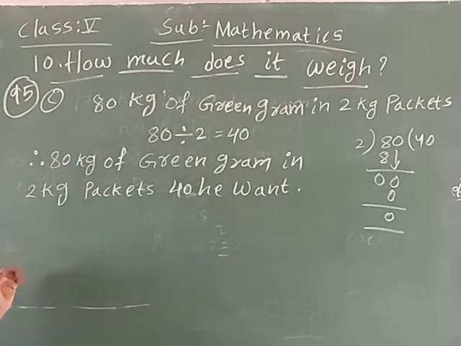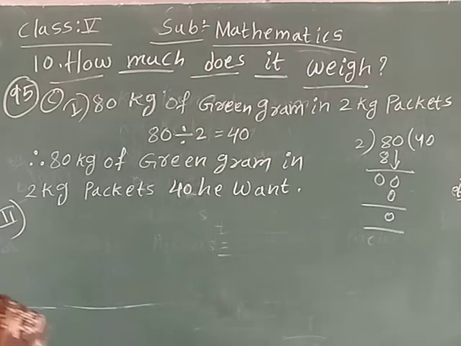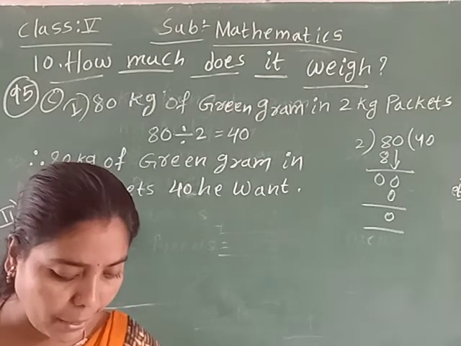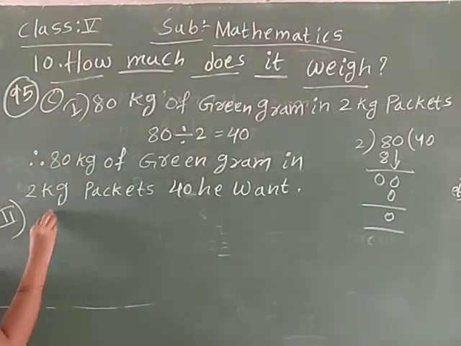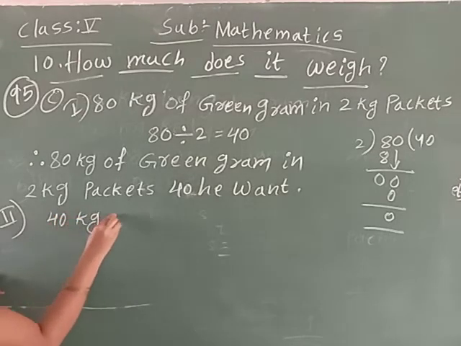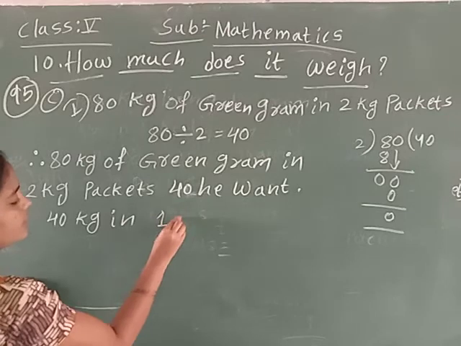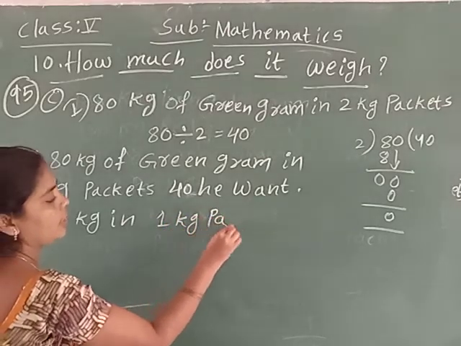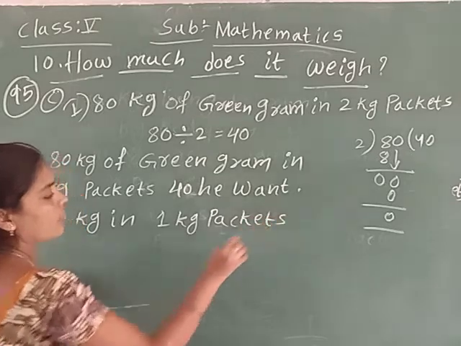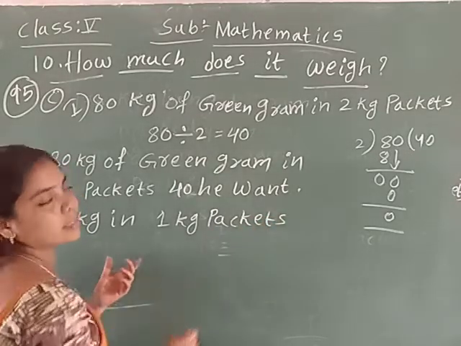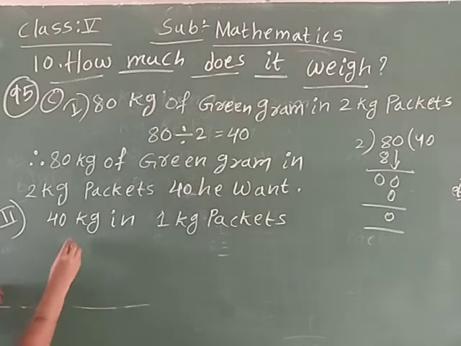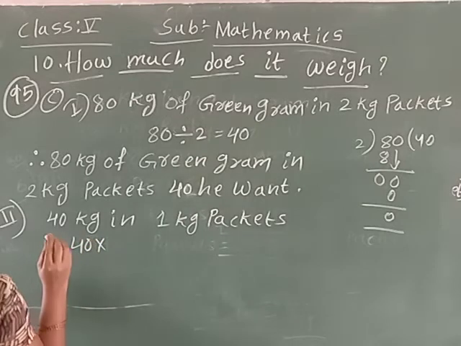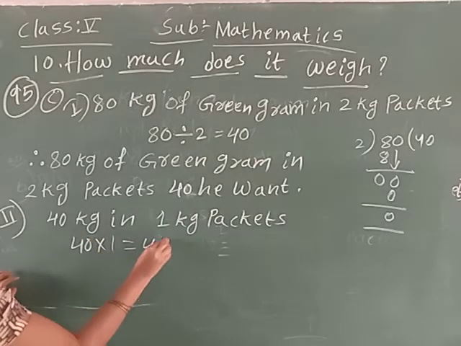Do you understand, children? 40. This is the first step. Next is the second step: 40 kgs in 1 kg packets. So 1 kg to a 1 kg packet means the same. So 40 into 1, 40 packets.